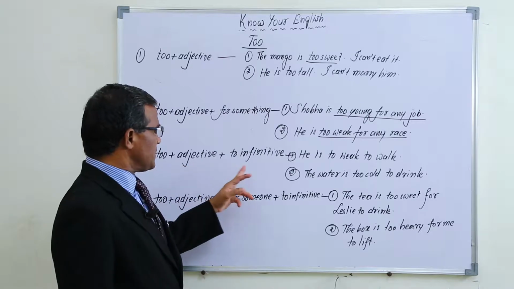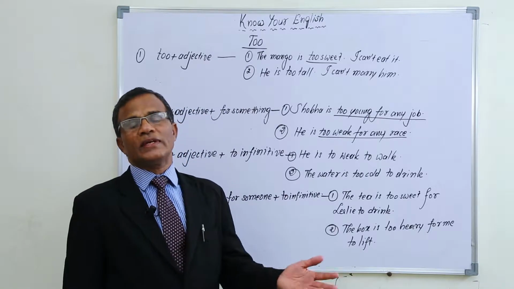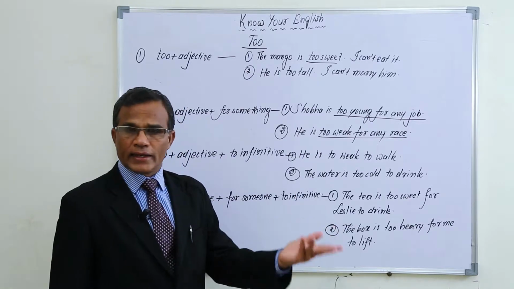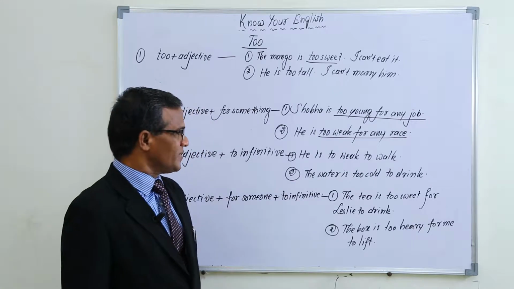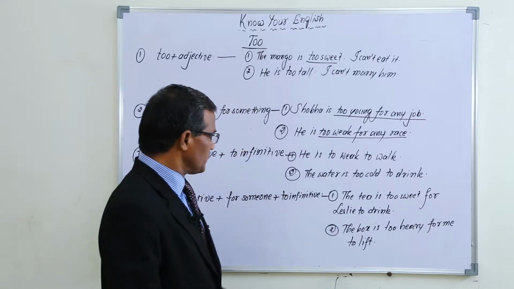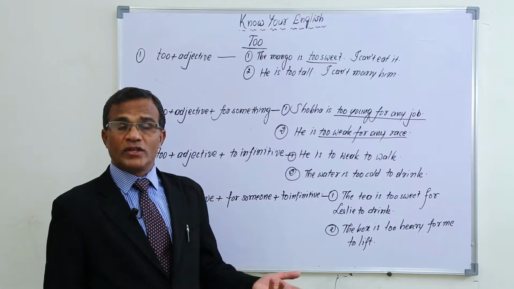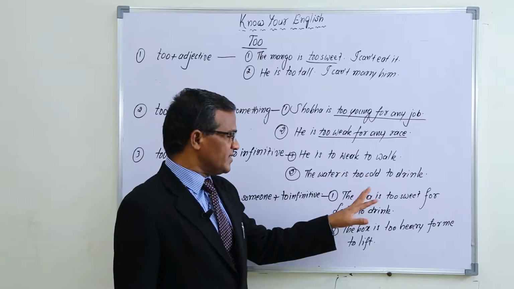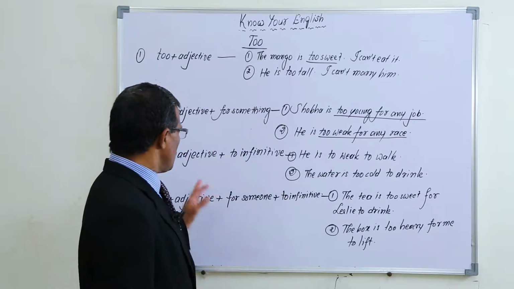And too plus adjective plus to infinitive. He is too weak to walk means he is so weak that he cannot walk. To give such a sense we use he is too weak to walk. The meaning is negative. The water is too cold to drink. The water is so cold that we cannot drink, or you cannot drink. So as such a sense is needed, we use the water is too cold to drink. In this way we use it.